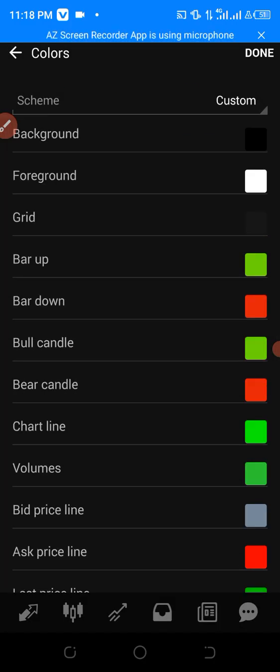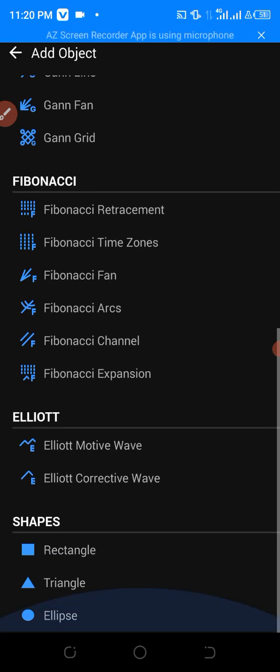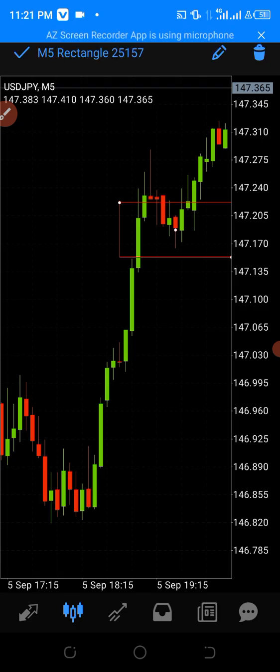And then see, look at all the symbols, objects, vertical line, horizontal line, trend line, and so on. So I want to add a rectangle, and then I draw my rectangle there. If I want to delete it, I just have to press it and hold it.